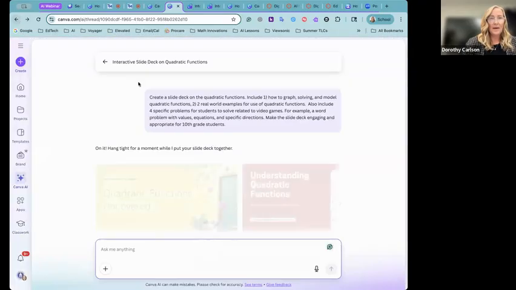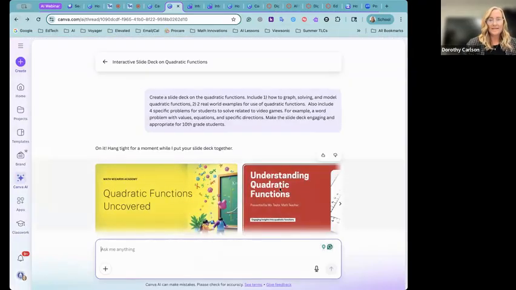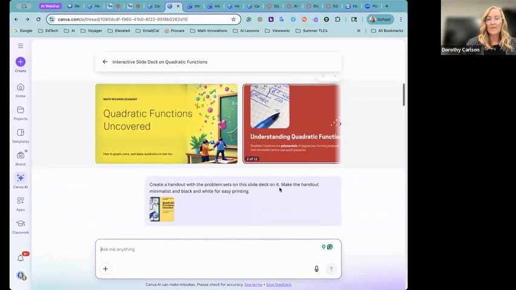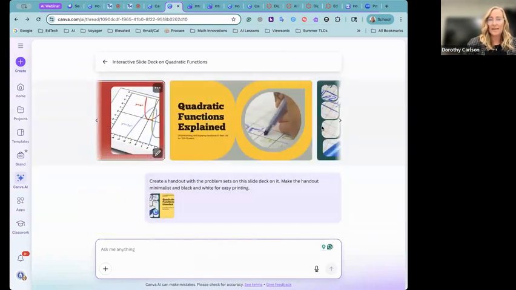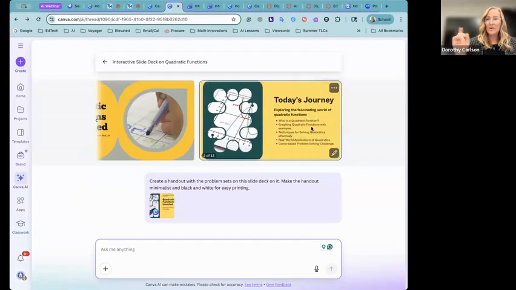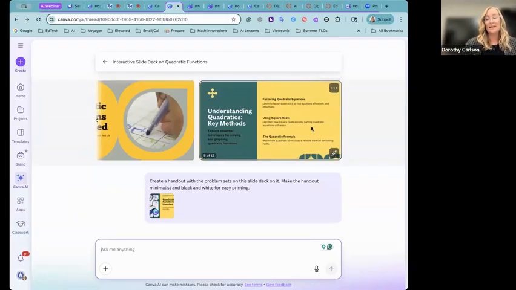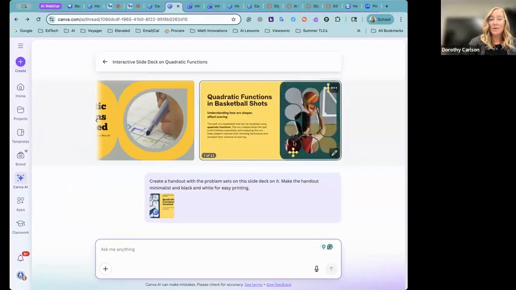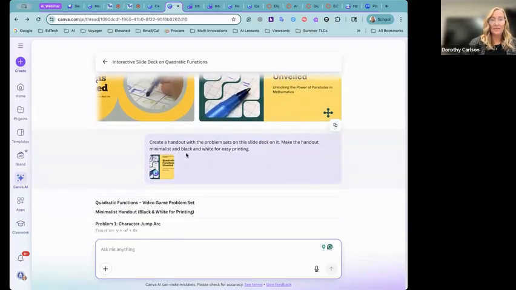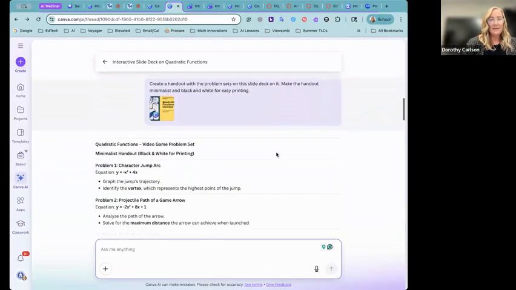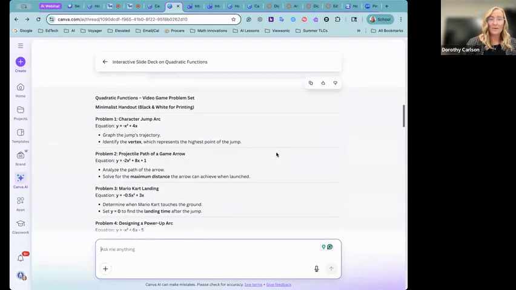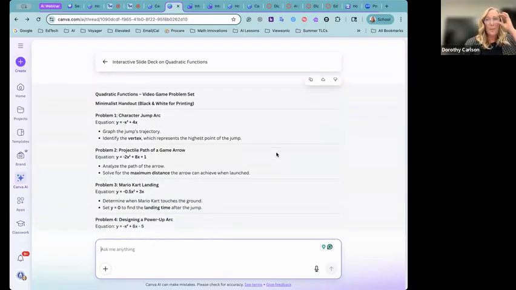So I'm going to take us back to our design. And then once I've gone through that, I've edited it, I really like it. I decide, instead of those student problems in the slide deck, I'd really like that on a handout. So then what I can do is ask for a handout with the problem sets on this slide deck and include the slide deck I just edited. And it pushed out those problem sets for me. But it didn't quite understand the handout part.